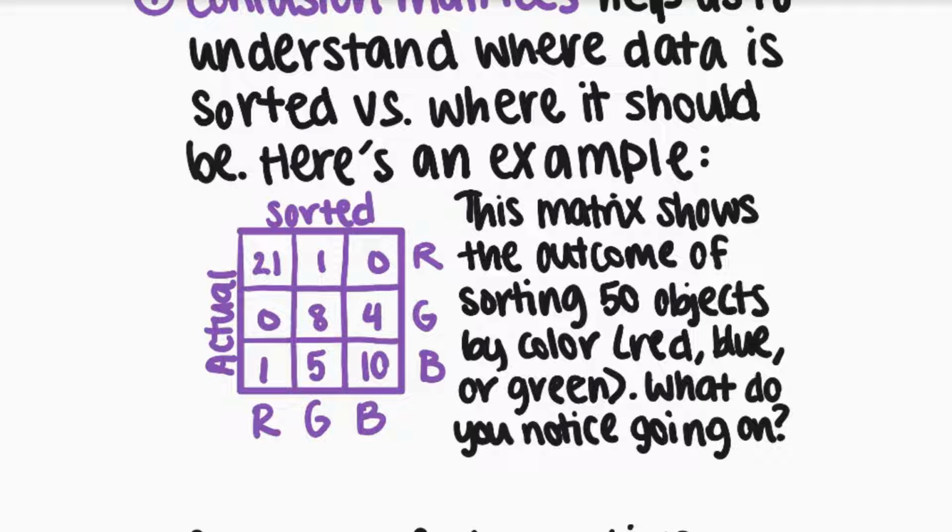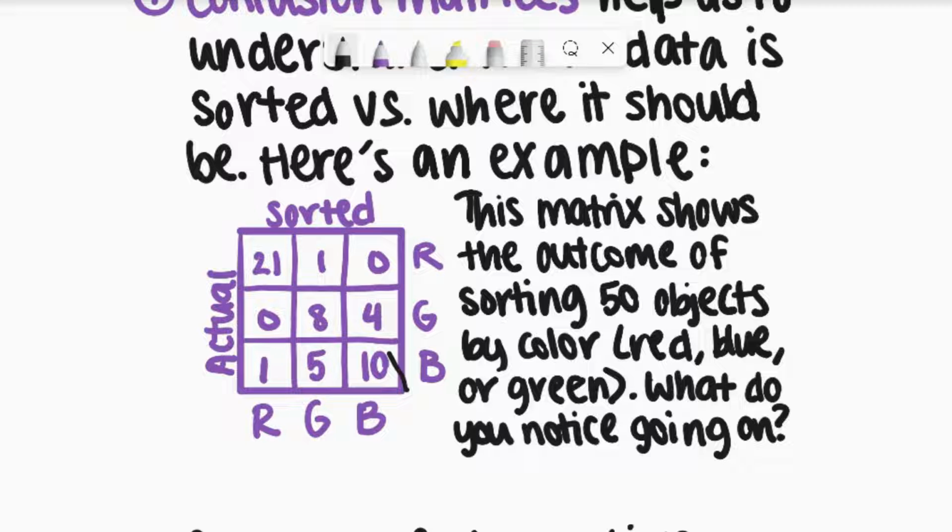Okay, so hopefully you're back and you've thought of some patterns on your own. Now let's take a closer look at it together. So I'm going to grab my pen tool so that I can go ahead and show you guys these things. Here we notice that all of the columns represented the objects that are sorted, and all of the rows represented their actual colors.